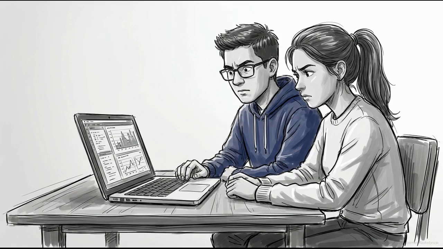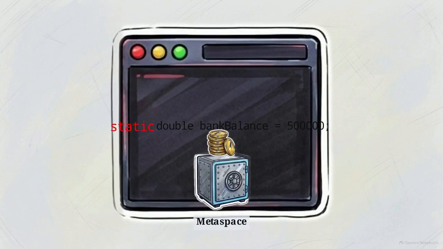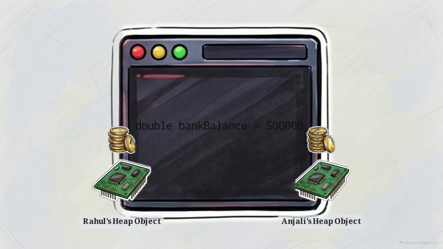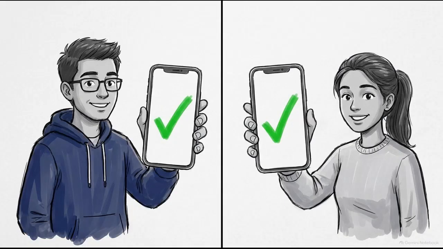With their relationship hanging by a thread, Rahul and Anjali sit down at the laptop to refactor their architecture before they go entirely broke. The fix is remarkably simple. We delete the word static from the balance variable. By removing that keyword, the data is bound back to the local instance scope. Down on the heap, the single balance instantly splits into 2 independent memory blocks. Out of scope, completely out of mind. Correctly aligning the variable scope with their real-world logic restores encapsulation, granting them total financial independence.